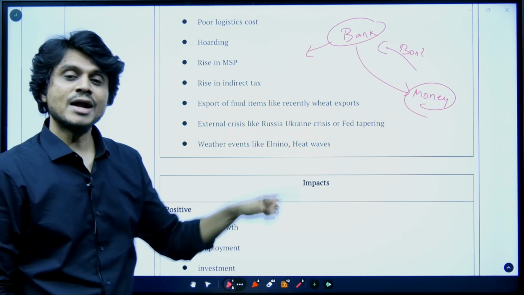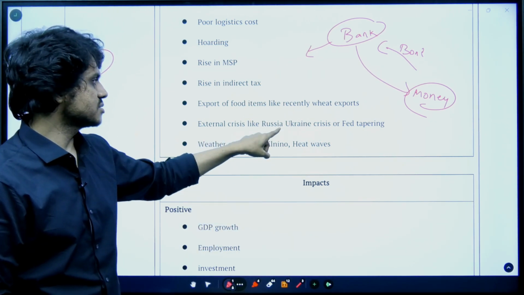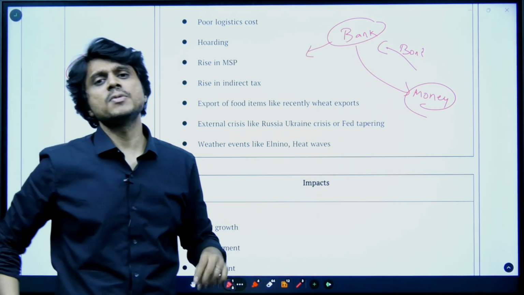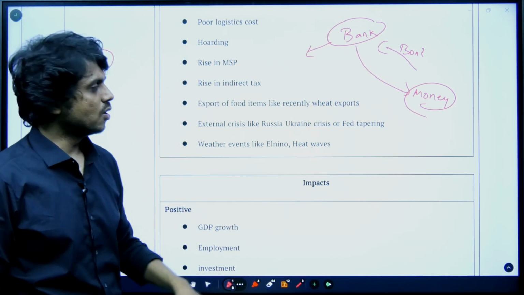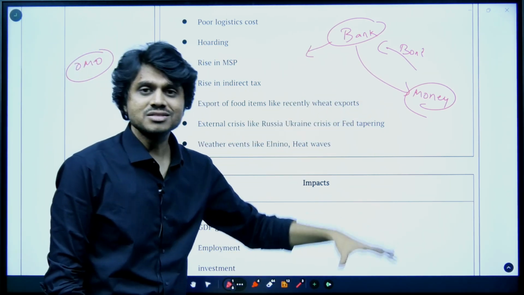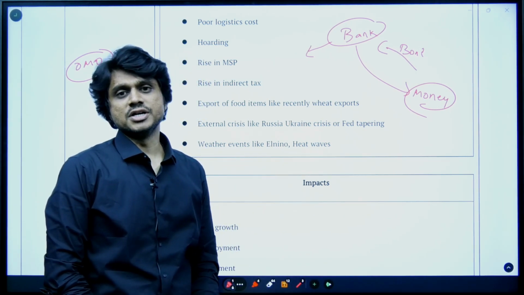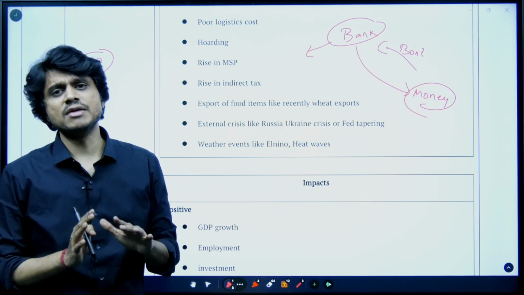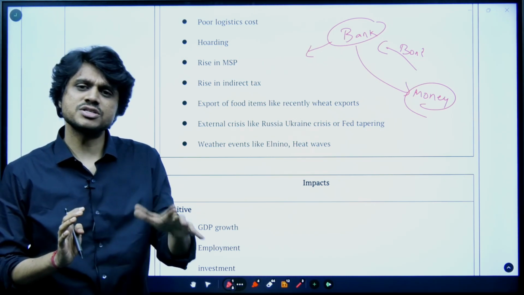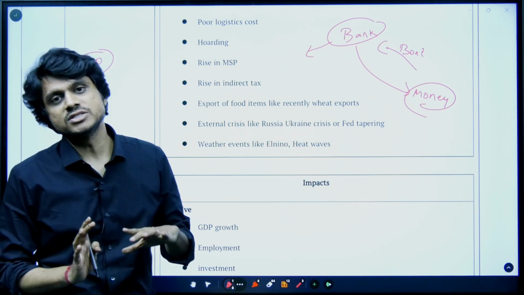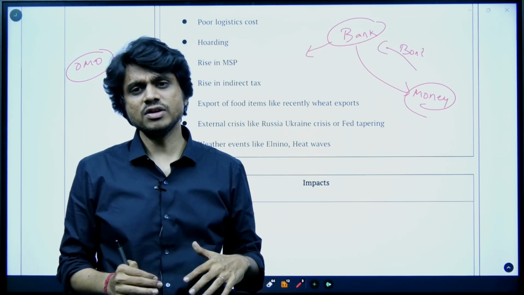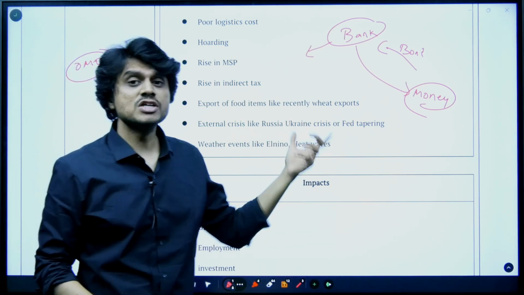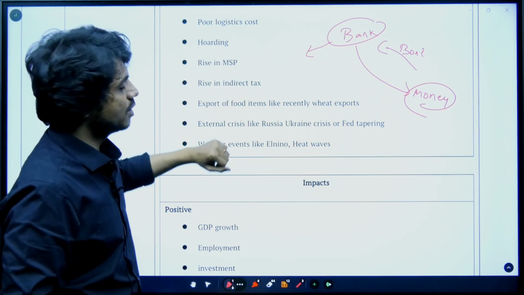With this, demand for the dollar will increase. Whenever any external crisis like the Russia and Ukraine crisis or Fed tapering happens, the investors will prefer the developed nations or more stable economies. So the demand for dollar will increase, and your rupee will depreciate. When currency depreciation happens, initially, for the time being, exports will benefit. This is the first stage. But we import 85% of our oil and so many things. As a result, over a period of time, inflation will increase, and that will lead to supply based inflation.